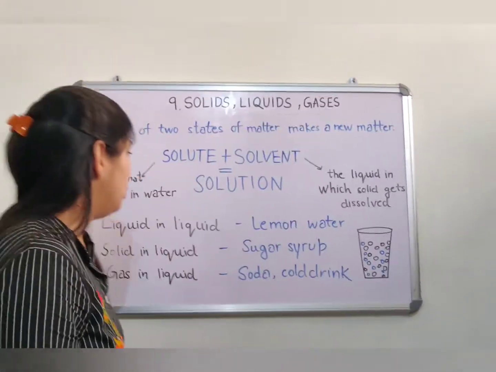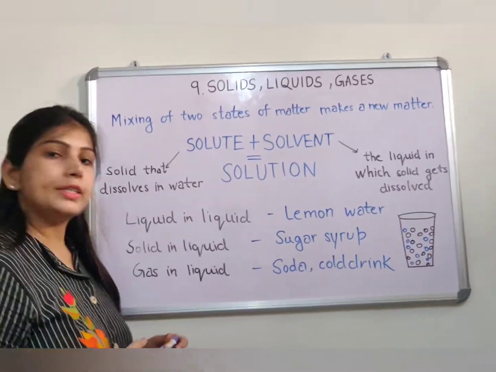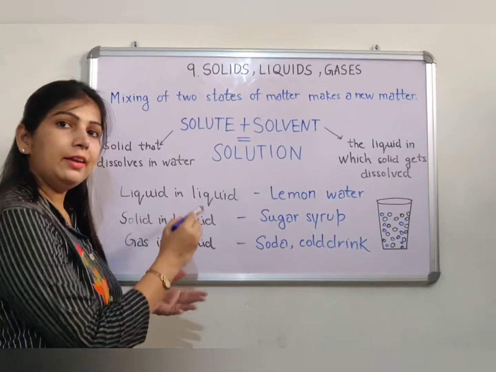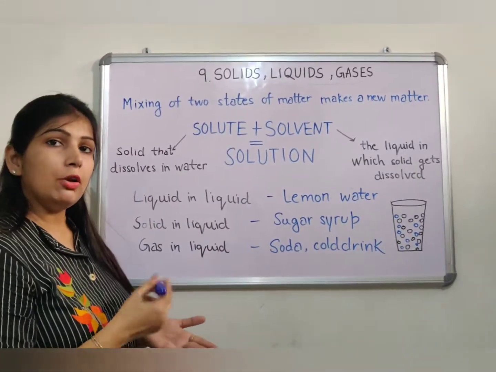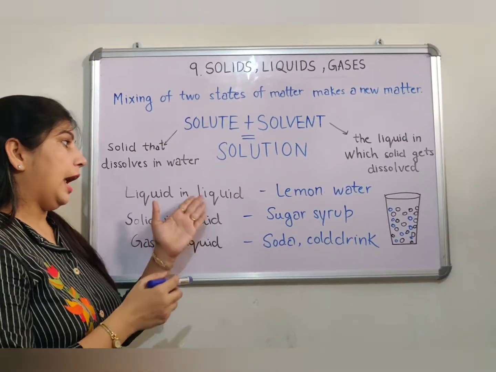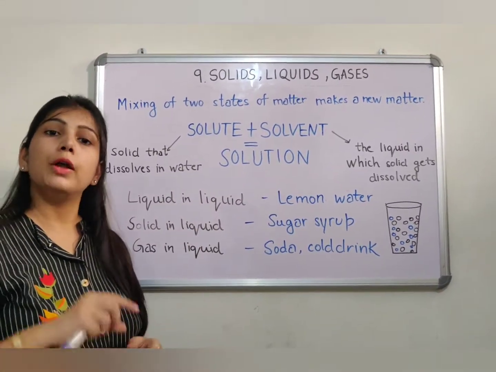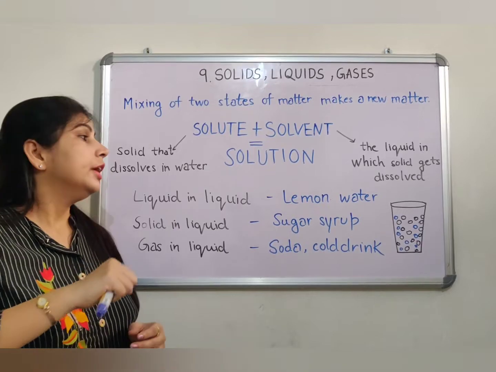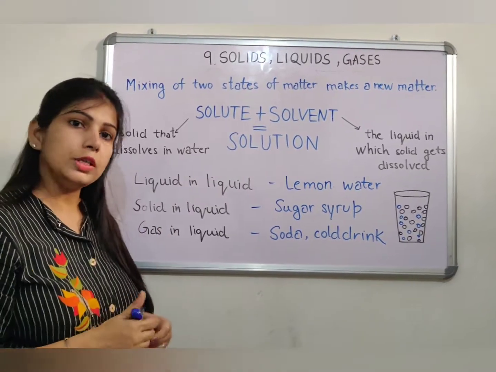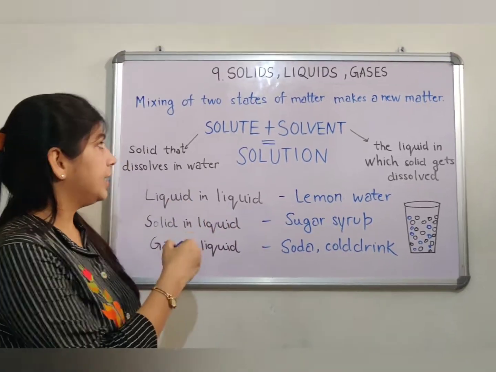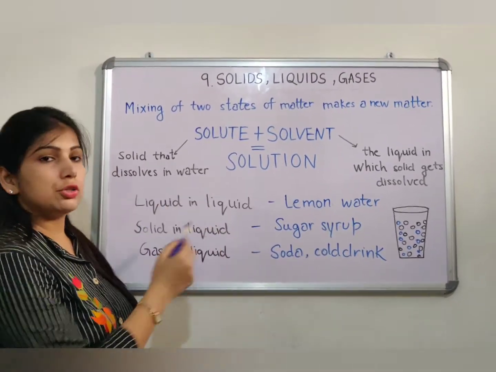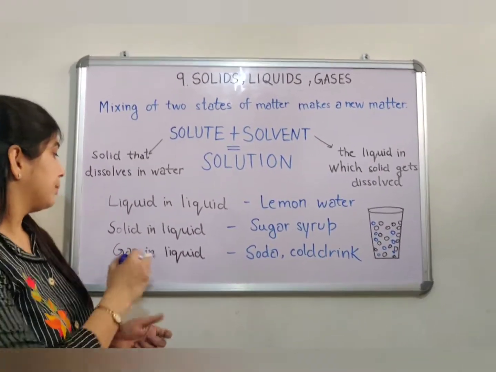Now let me tell you some more examples of it. When we add liquid in liquid, then also we can make a solution, and the example is lemon water. When we squeeze some lime into water, we make lemon water, and this is an example of mixing liquid into liquid. Here our solute and solvent both are liquid.